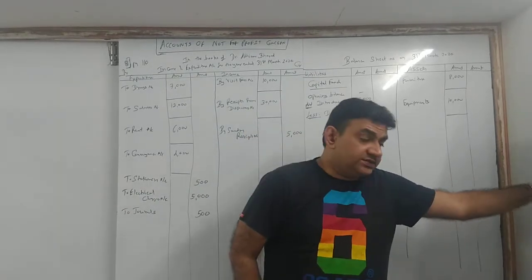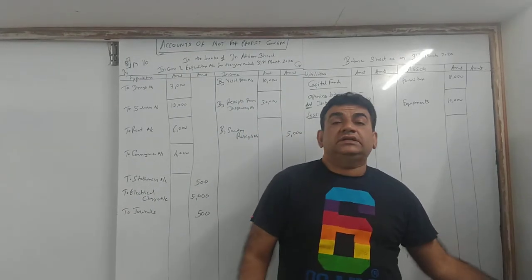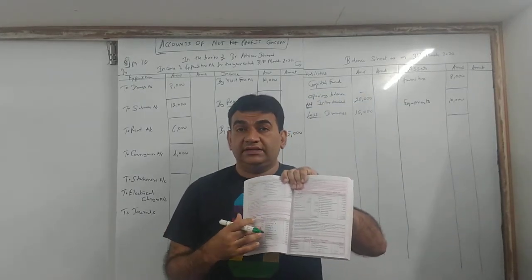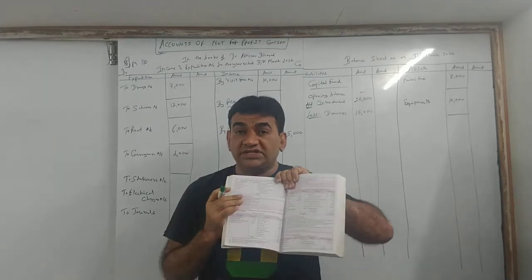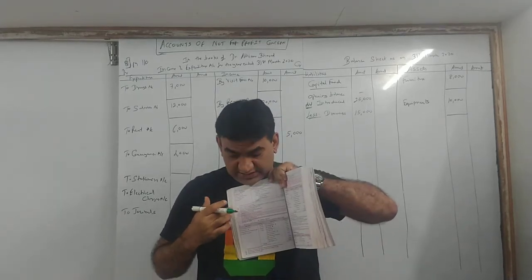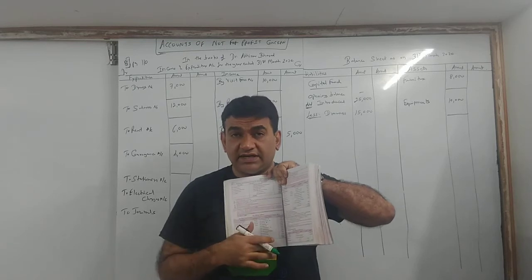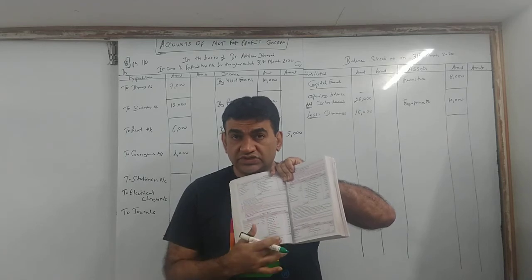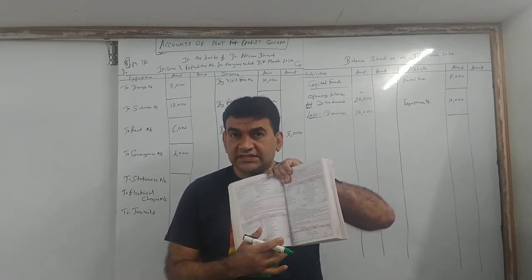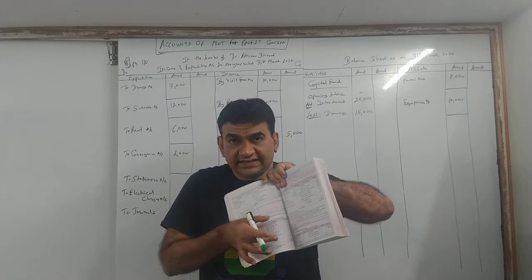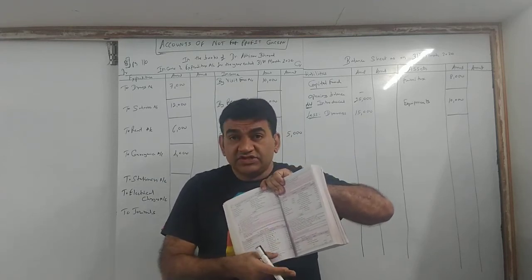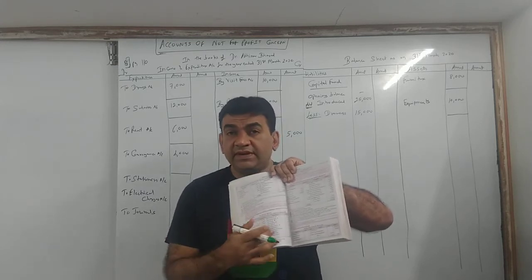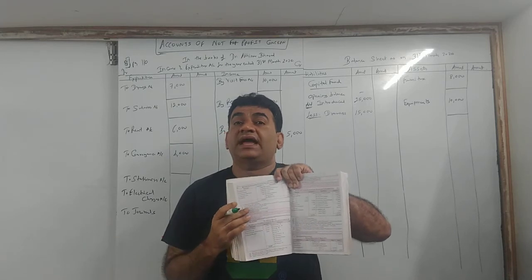Clear? Next, by balance. Now listen, what I told you, this is nothing but receipt and payment. That means cash book, cash account. Now listen, look at me very carefully. Receipt side, payment side. Money comes in, money goes out. Now when do we get by balance? When the debit side is more and the credit side is less. So this balance means you have got more money and you have paid less money. So receipt and payment का balance is always your cash and bank balance.